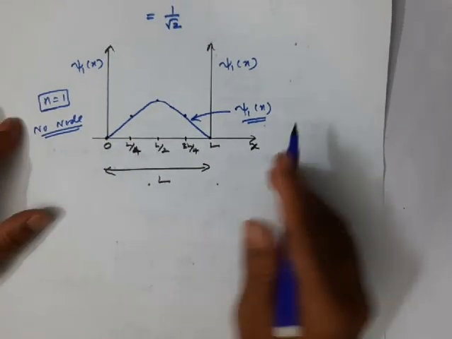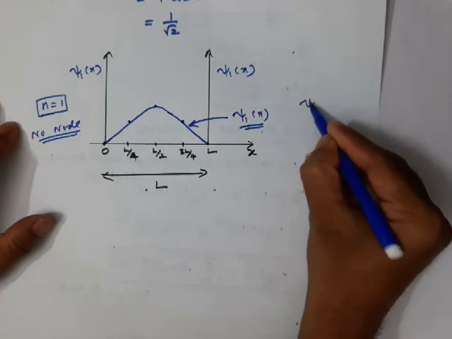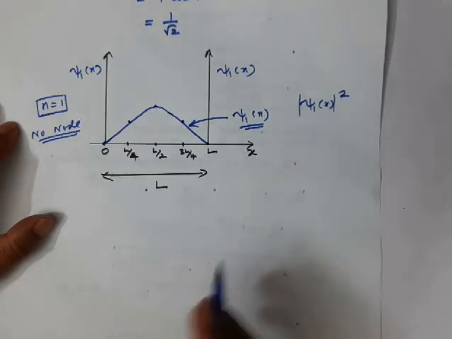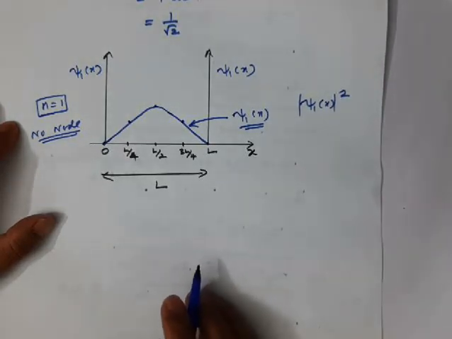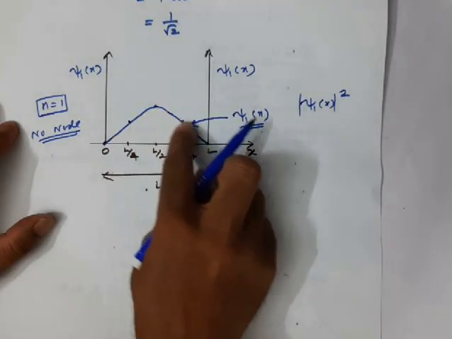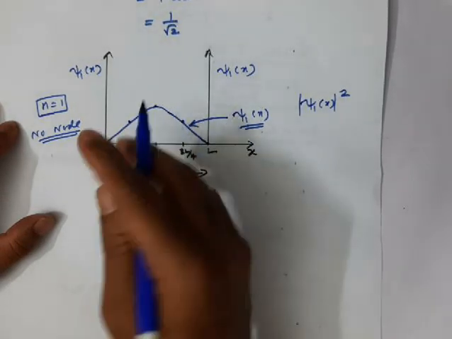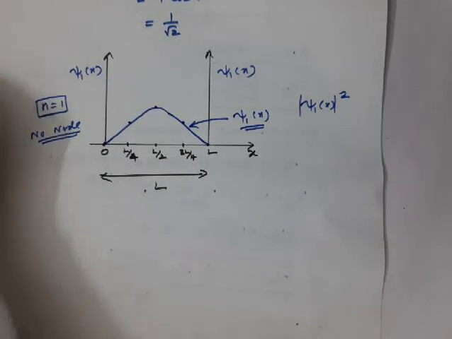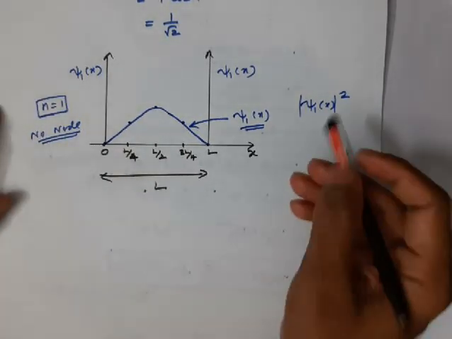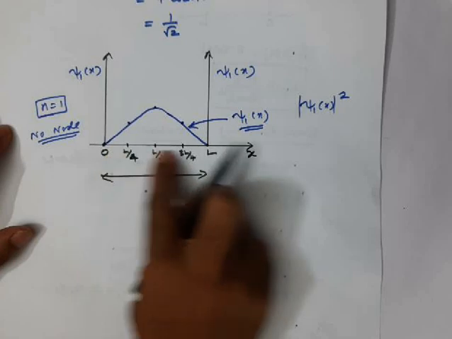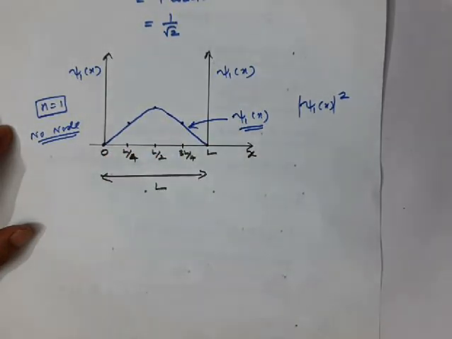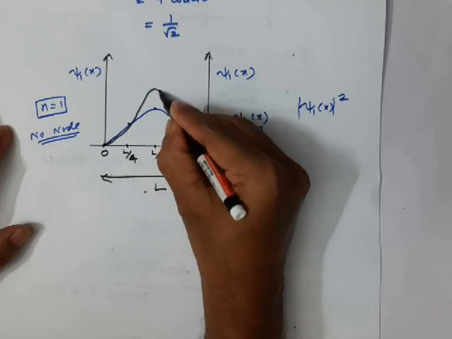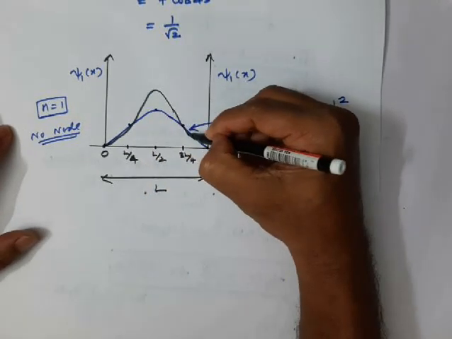What is probability? Probability is nothing but the square of the wave function. You take the square of the wave function. If you take, see, the wave function values are all positive. If you take the square, what will happen? The value will appear like this. I'll show you. If you plot the probability with respect to x, the probability plot will go like this.